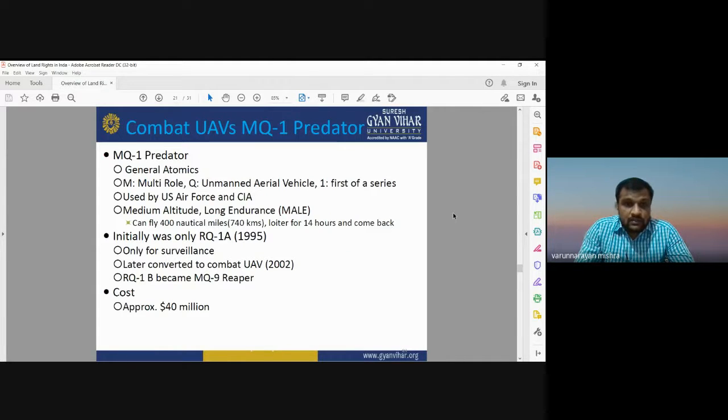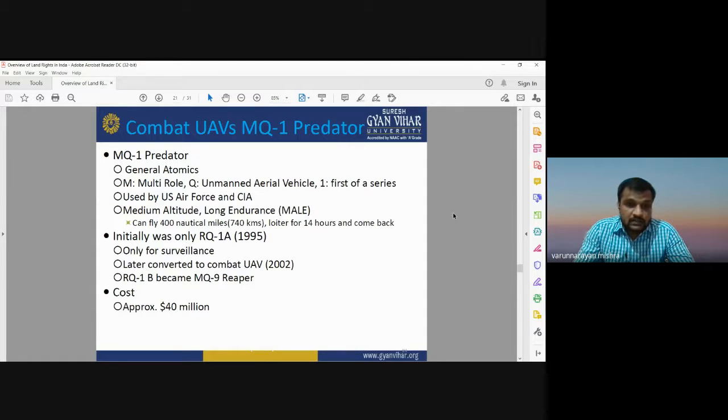So one of the most useful combat UAVs is MQ-1 Predator. It is made by General Atomics. M is multi-role. Q is the unmanned aerial vehicle. 1 is the first of a series. It is used by U.S. Air Force and CIA. It can fly at medium altitude and has long endurance. It can fly at a speed of 740 kilometers per hour, and it can fly up to 14 hours and come back.